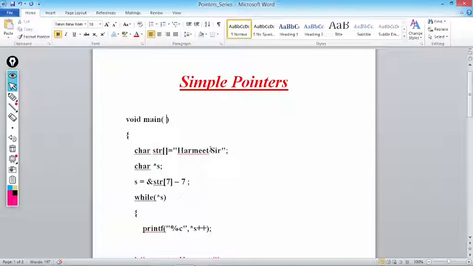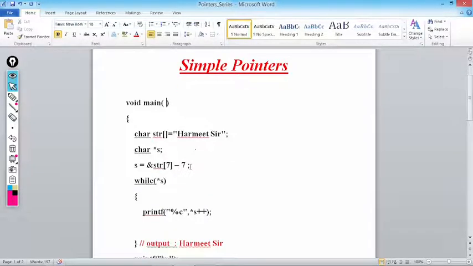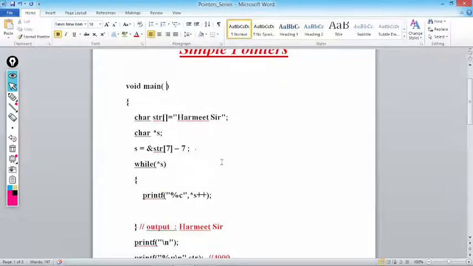Here this is a small program of a string in main. We are defining one string char str[] = "Hermitscher"; char *s = &str[7-7]; while (*s) printf("%c", *s++); The output of this program will be Hermitscher. Now let's try to understand this program.